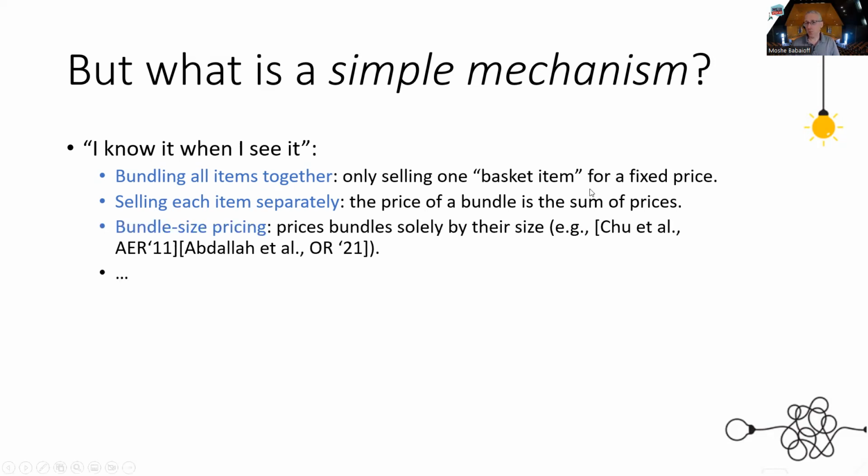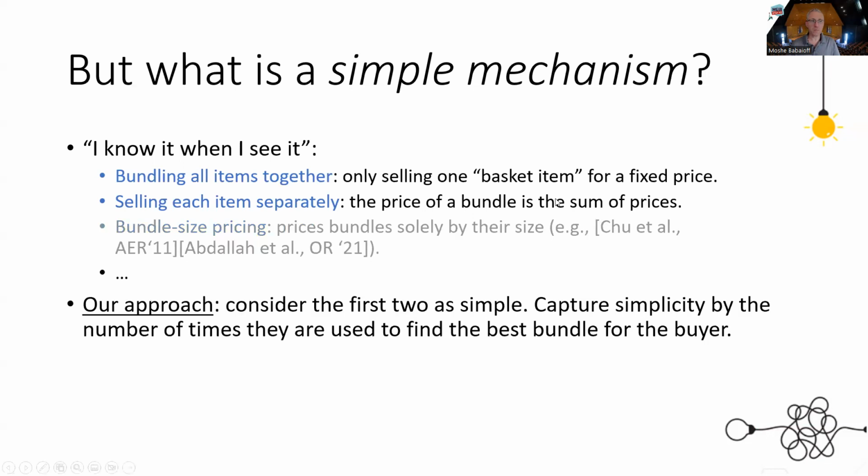Another mechanism that might be considered simple is bundle size pricing, in which we just set prices per quantities, and then the buyer will just buy the set that he wants, but he will pay the same for every bundle at the same size. Our approach is going to be to consider the first two options as simple and try to capture simplicity by the number of times that we need to run those auctions in order to find the bundles that are best for the buyer, the ones that maximize the utility of the buyer.